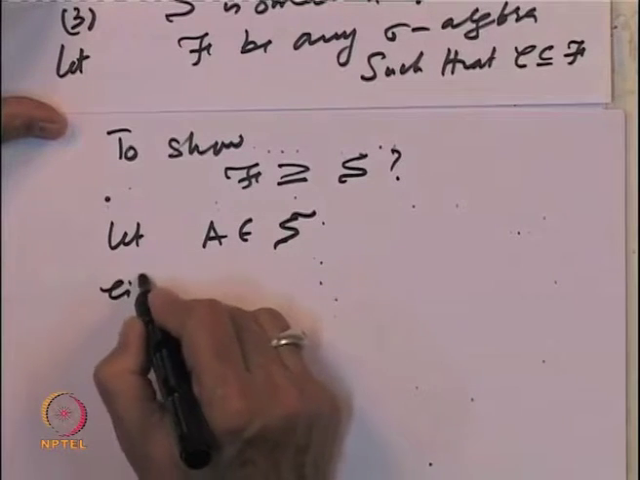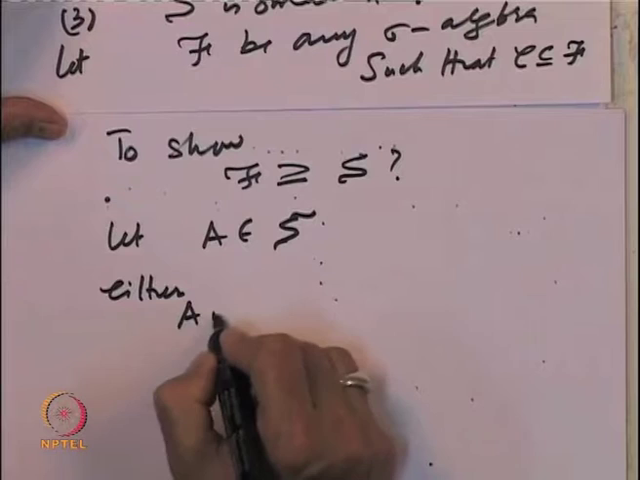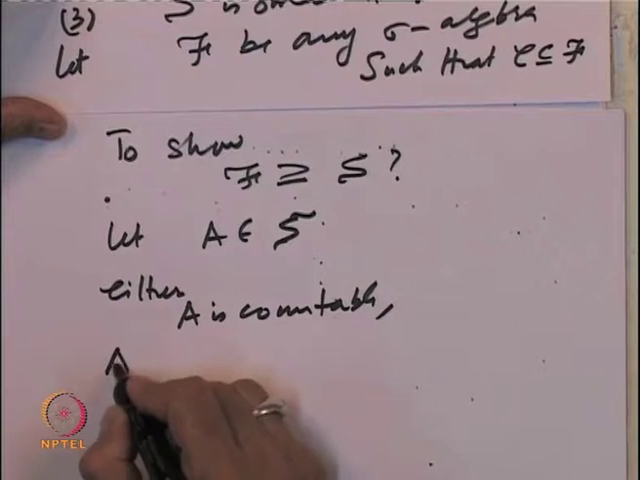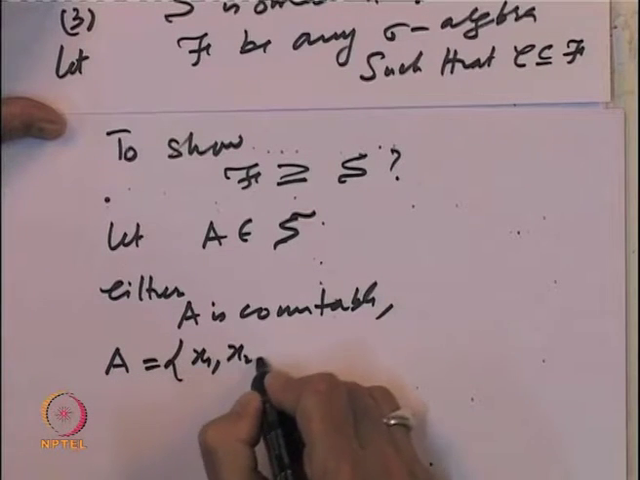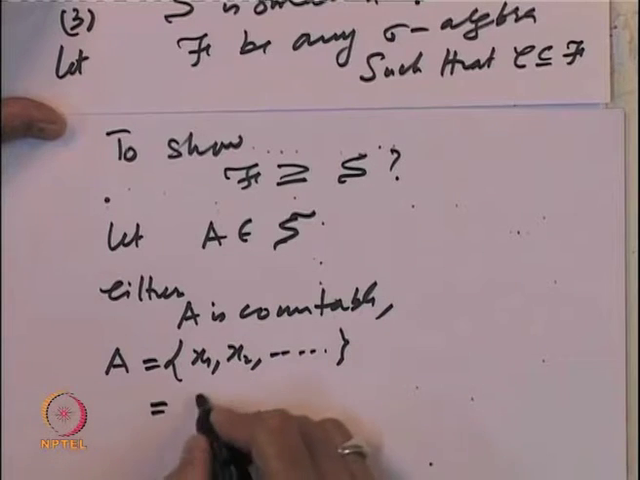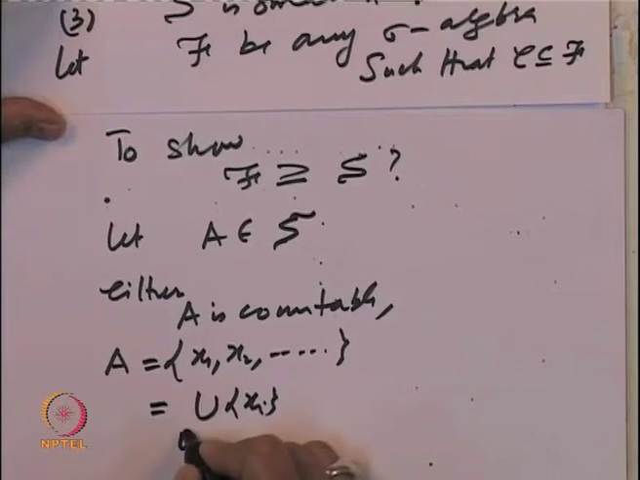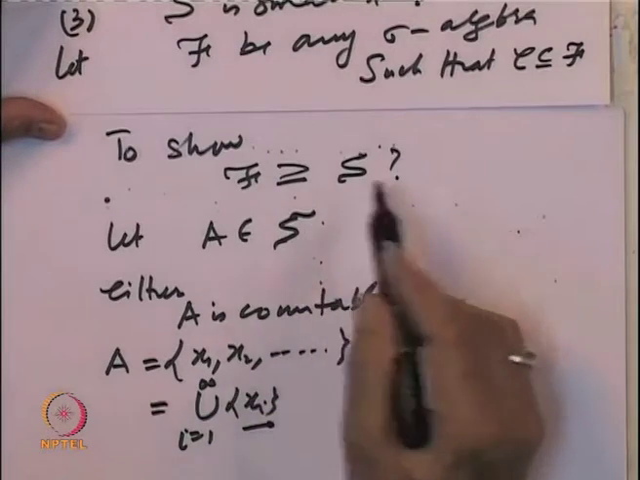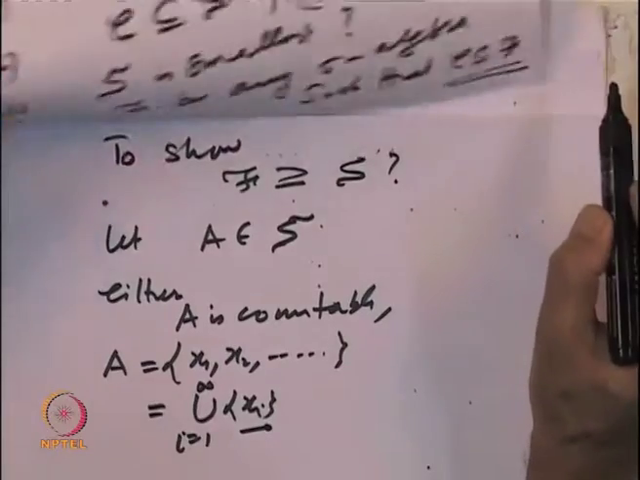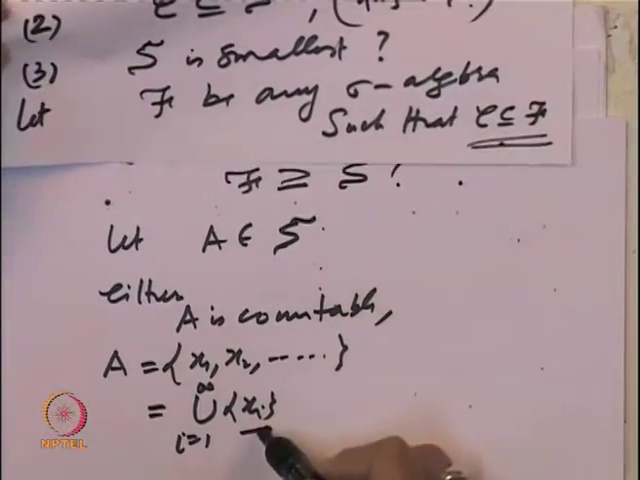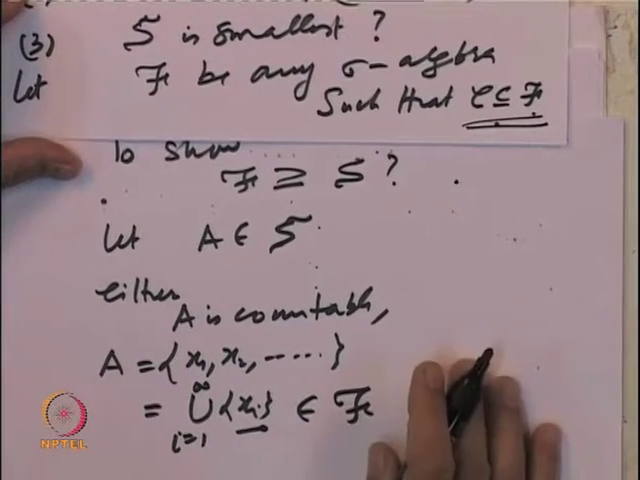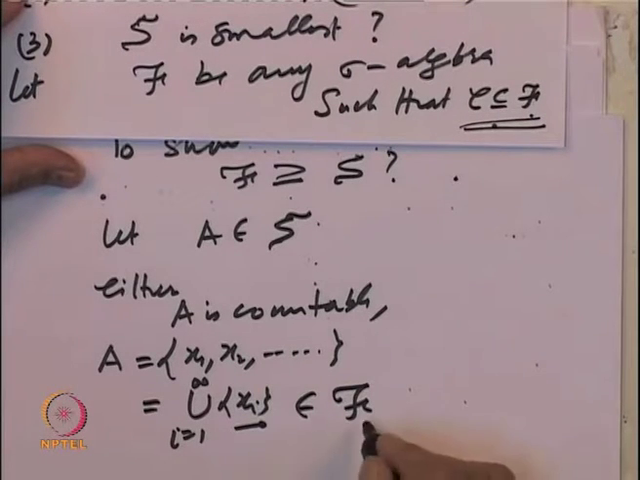Two cases arise. Either A is countable, in which case A can be written as x 1, x 2 and so on, that is, as a union of singletons x i, i equal to 1 to infinity, and each x i is an element of C. C is inside F, so every singleton belongs to F, and F is a sigma algebra. This implies the union belongs to F. So, if A is countable, then it belongs to F.